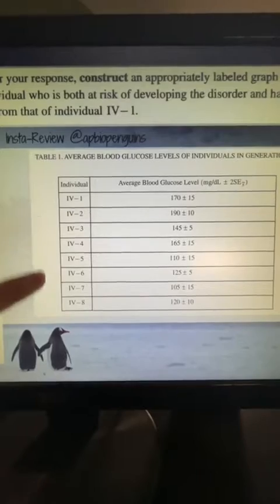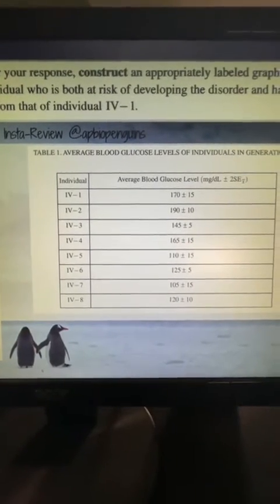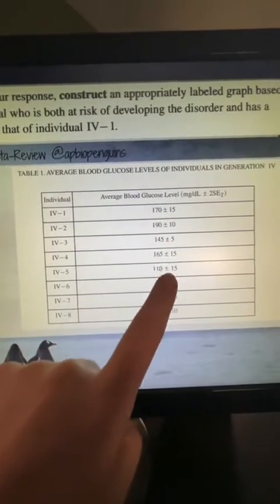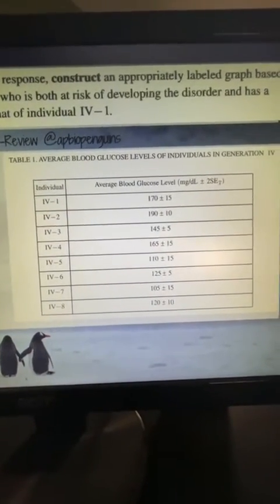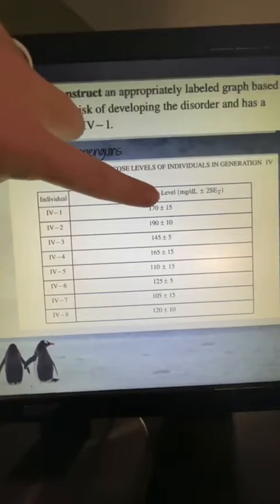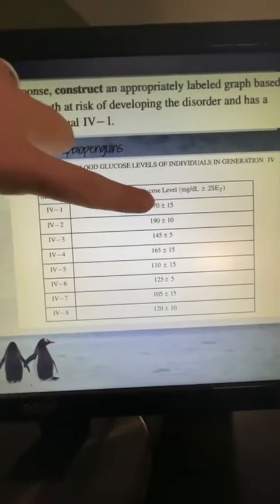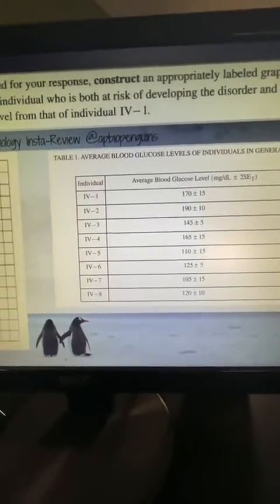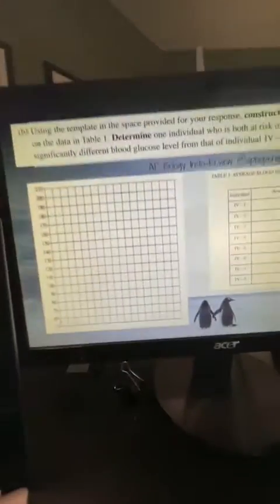Because this is categorical data, this tells me this is going to be a bar graph, okay? Looking here, I can see this plus or minus. That plus or minus is telling me my error bar. My mean is going to be 170 plus 15, and then 170 minus 15 is where I'm going to make those error bars, okay? And we're going to look at that in just a second when we make our graph, okay? So here's our graph, right?